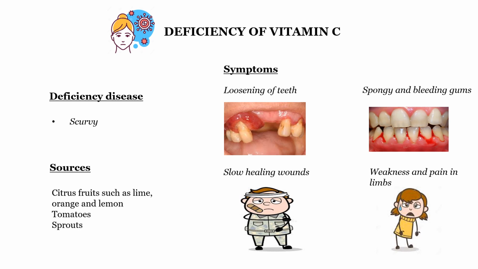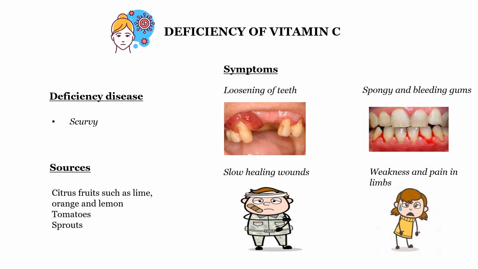And similarly, what is the function? It helps to resist infections and keeps teeth, gums and joints healthy. Only if we have vitamin C will our joints, gums and teeth be healthy, and we resist infection, so infections don't come to us easily. Then comes the sources. Where do we get it from? Citrus fruits such as lime, orange and lemon, tomatoes and sprouts.